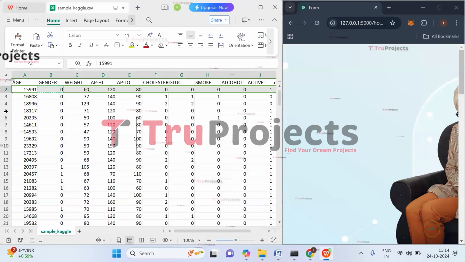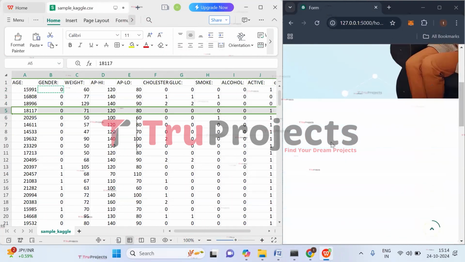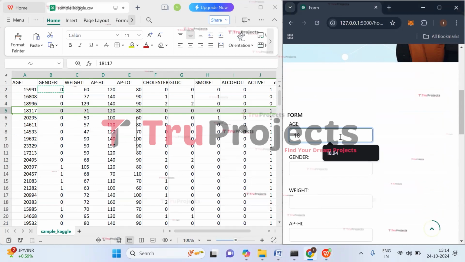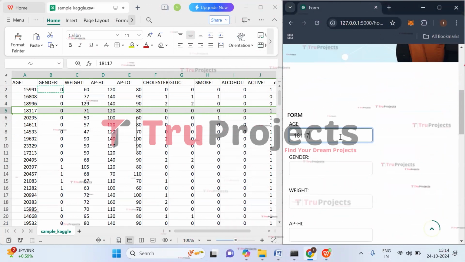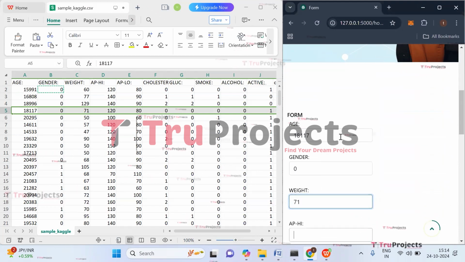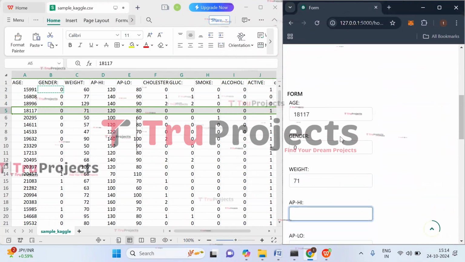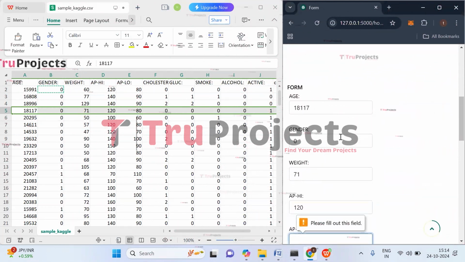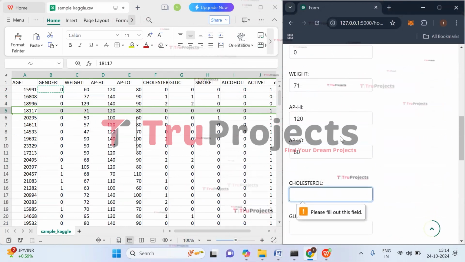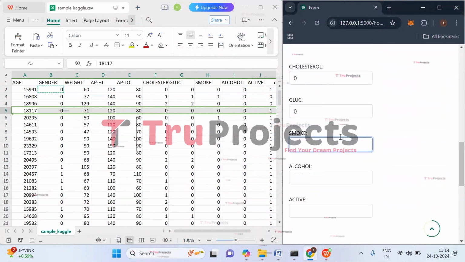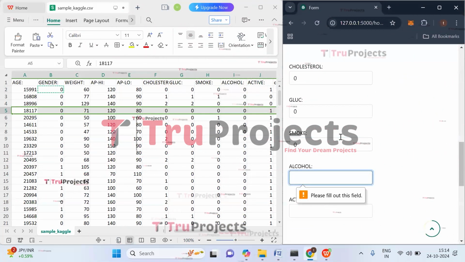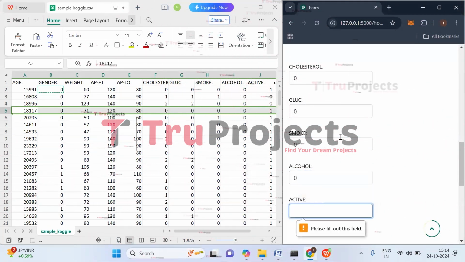Let's try with this test case. So here the age is 118117, and give the gender, give the weight of the patient, give the APHI, that is 120, APLO is 80, cholesterol value is 0, glucose is 0, smoke is also 0, alcohol is 0, active value is 1.